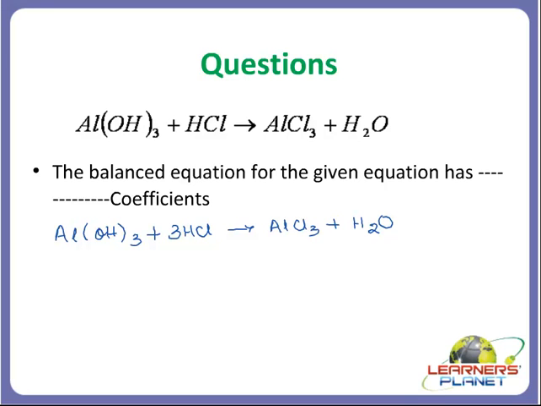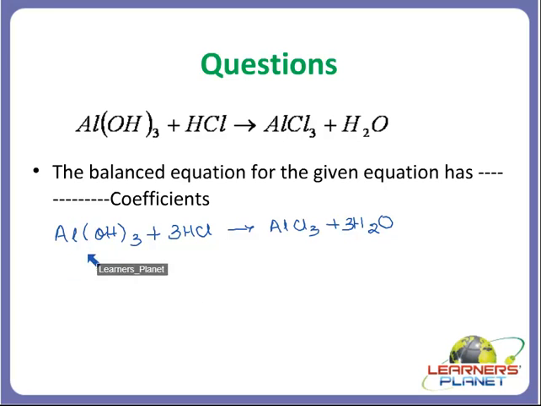Chlorine, the number of chlorine atoms is 3 and 3. Right? Number of aluminium is 1 and 1. What about water, students? How many hydrogen is there? 6. How many oxygen is there? 3. So what is the coefficient I'll have to put here? I can put here 3H2O. So I'll simply write here 3H2O. Okay. Now, is our equation balanced?